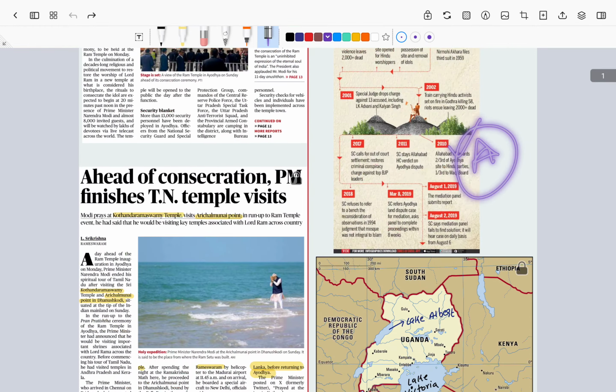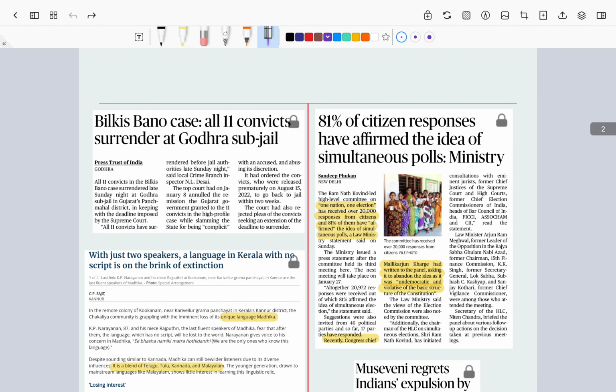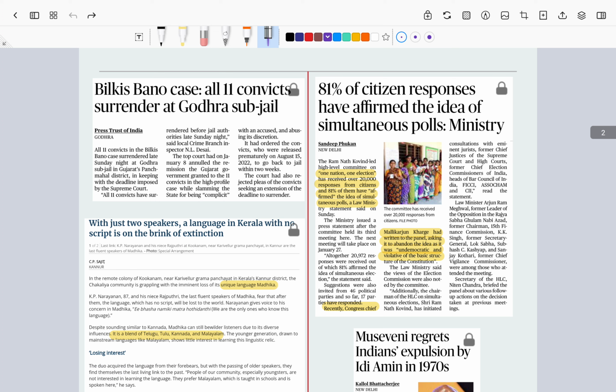Now let's look into the next article, the Bilkis Bano case, which we have seen in the last class, or the last video. In this particular news article, it is said that the 11 convicts who were ordered to surrender have actually surrendered now. Right?